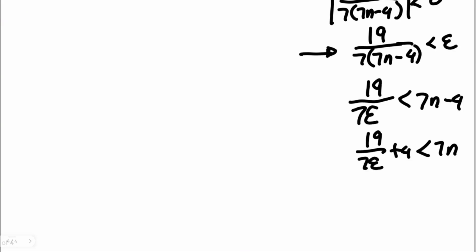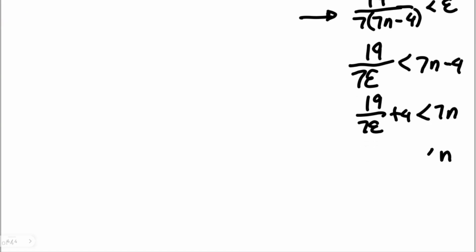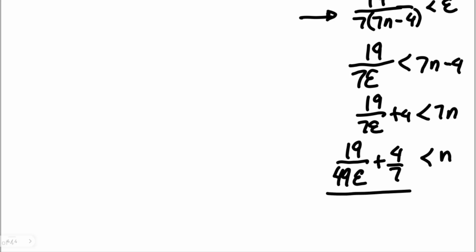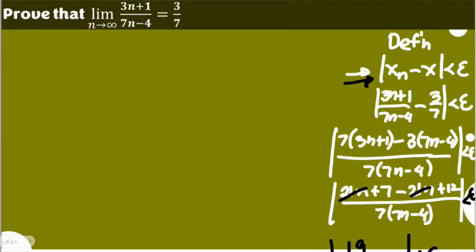So for our n, when you divide both sides by 7, that's 7 times 7, 49: 19 over 49 epsilon plus 4/7 is less than n. This is very important as we also come up with an assumption later on the value of k. Okay? Take note of that. And that's actually taken from this, which again will come out later.